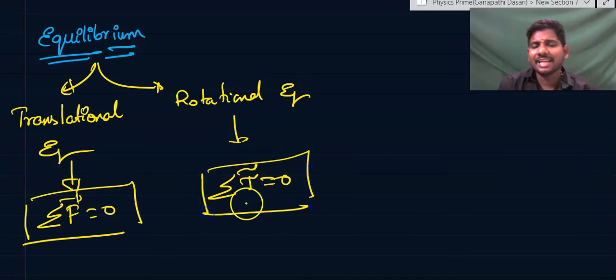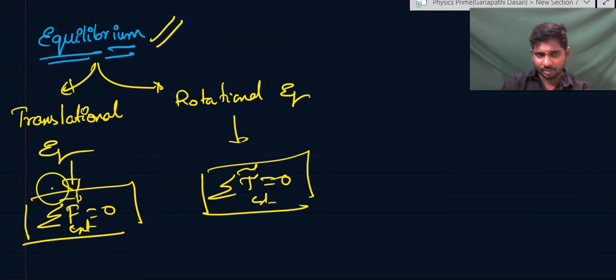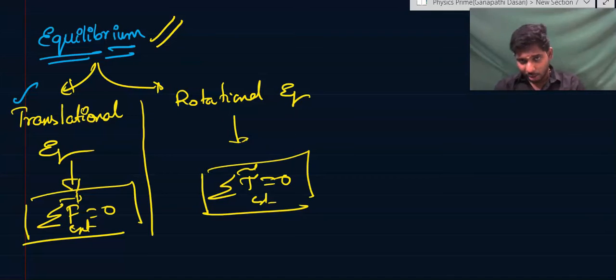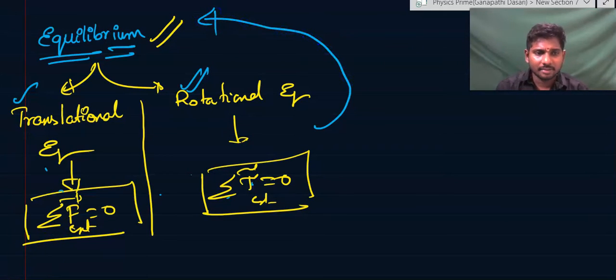If both net external torque and net external force are 0 on a given system of particles, then we can say the body is in equilibrium. If only the net external force is 0, then the body is in translational equilibrium. If only the net torque on the body is 0, then the body is in rotational equilibrium. If both net force and net torque are zero for a given system of particles, then the body is in equilibrium.